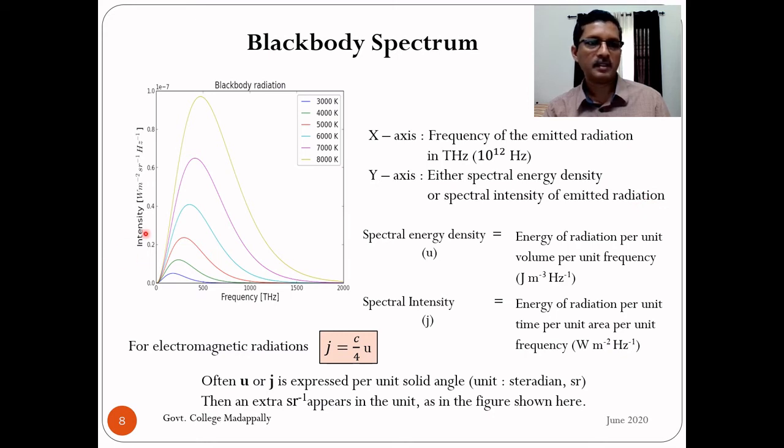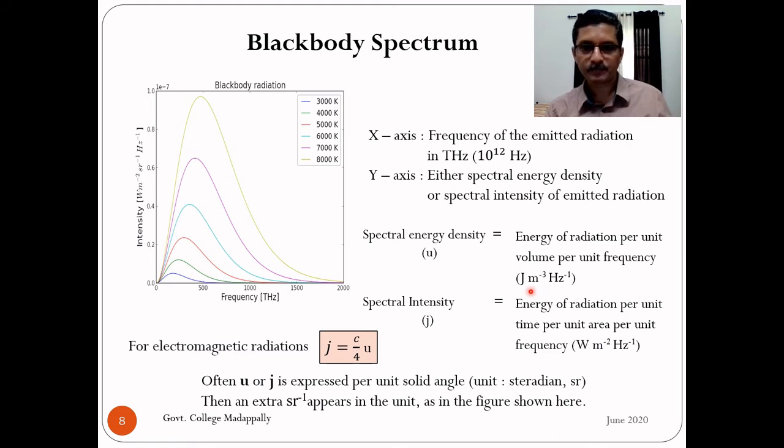Here we see the term intensity. When we say intensity, what we mean is spectral intensity. What is spectral energy density? Let us use the symbol small letter u for that. It is the energy of radiation per unit volume per unit frequency. The word spectral means per unit frequency. So energy per unit volume per unit frequency is spectral energy density. The unit will be joule per meter cube per hertz, that is joule meter raised to -3, hertz